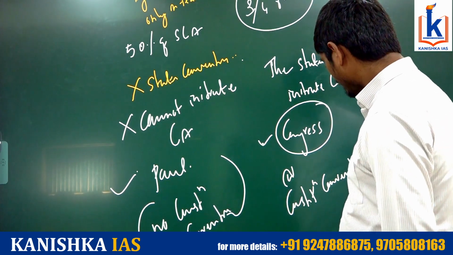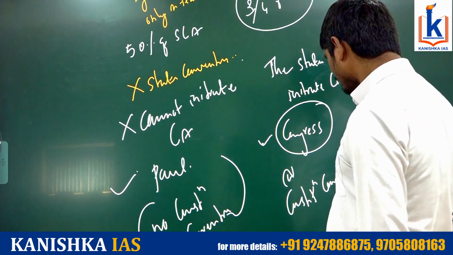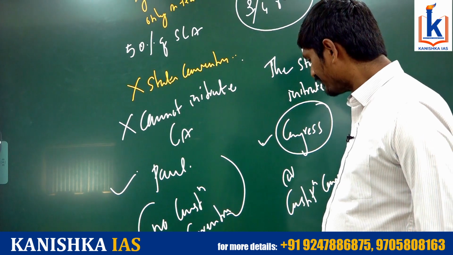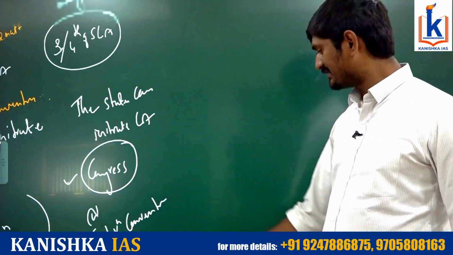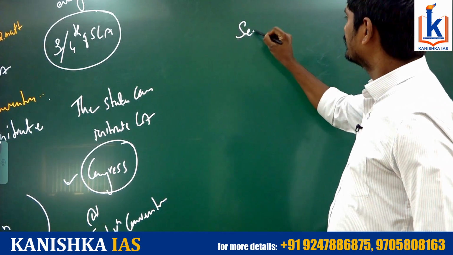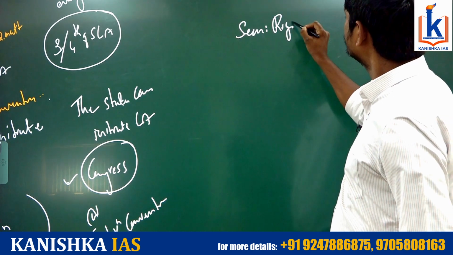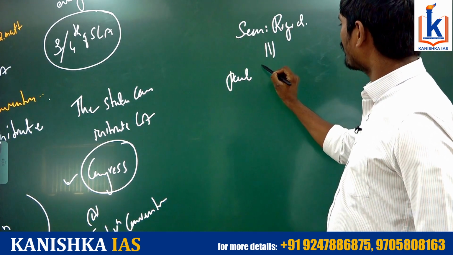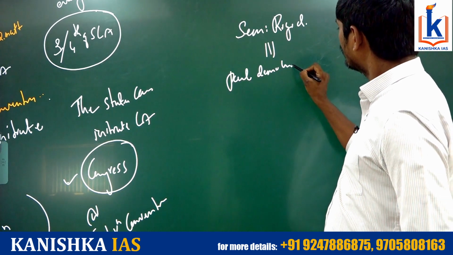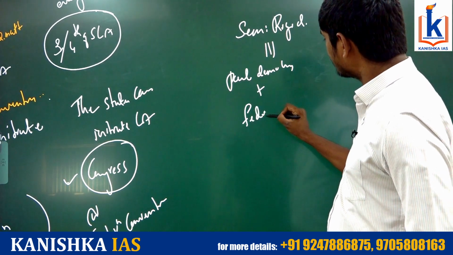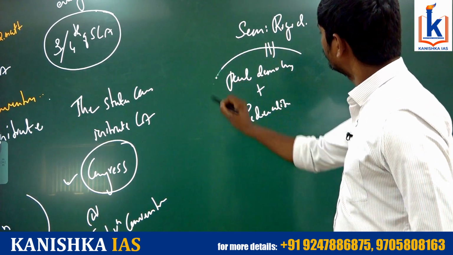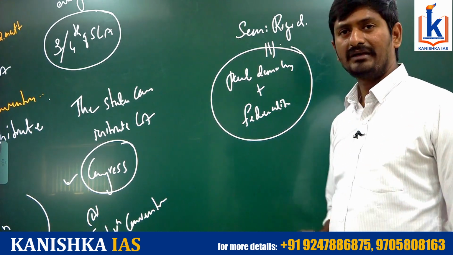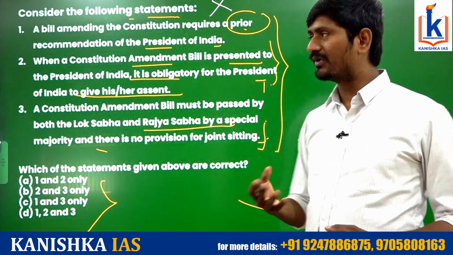Okay, right. So at the end of the day, because of these particular reasons, we can say the Indian Constitution is semi-rigid, because it can be seen as a synthesis between the parliamentary form of democracy plus federalism, that is the American system. This is how we can understand. Let us come to the question.